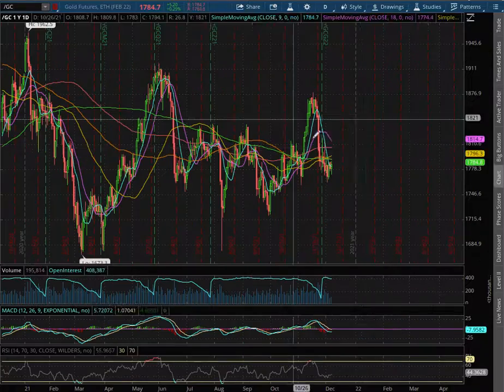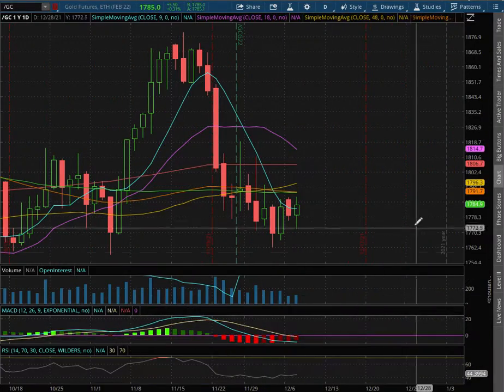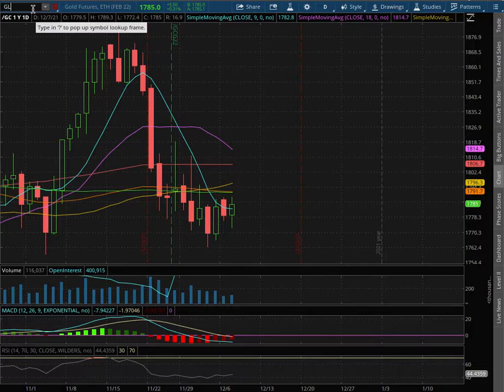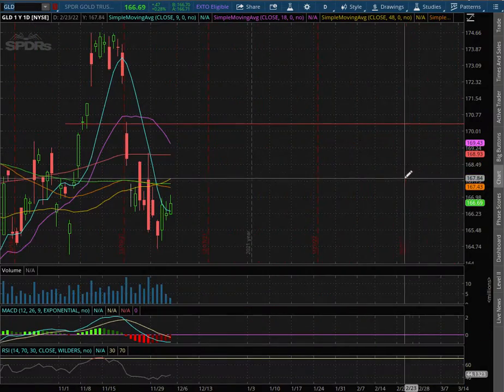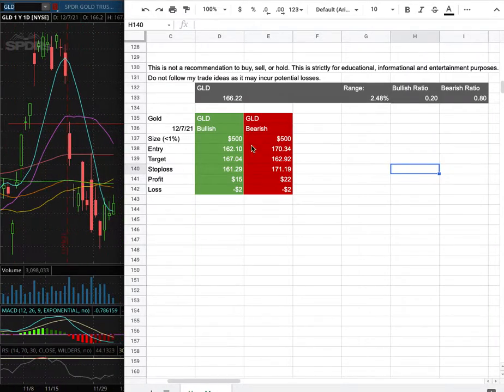As we extend that further to the daily chart, we are in negative MACD territory, and as with the trade idea, I'll be trading GLD. My position size for it is less than 1% of my portfolio. My long entry is at $162.10. My sell target is at $167.04.